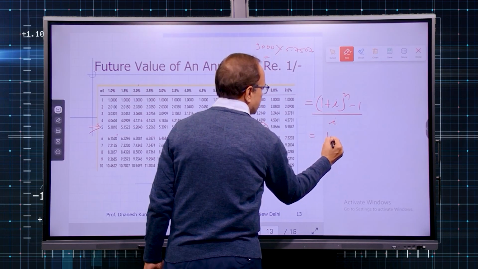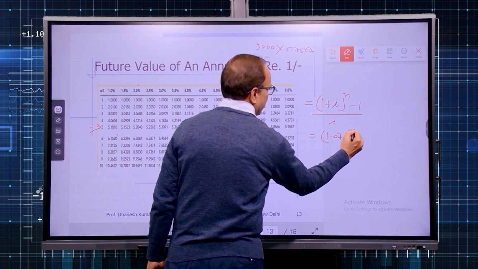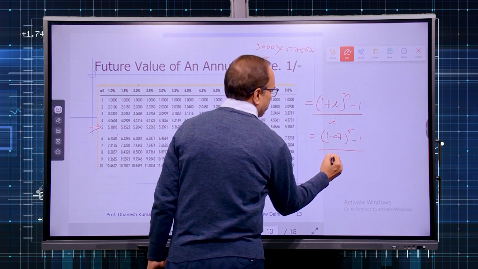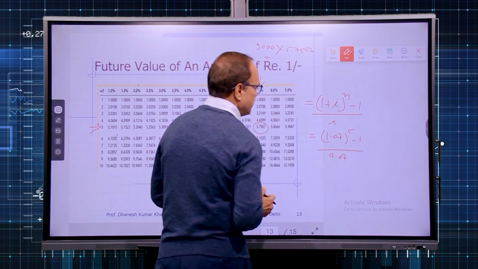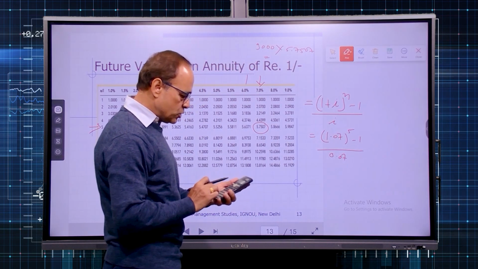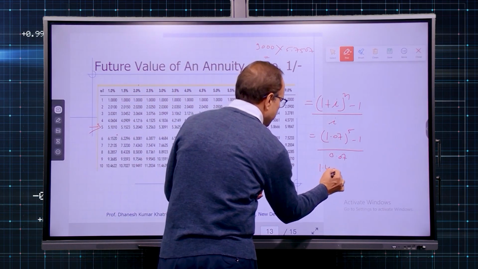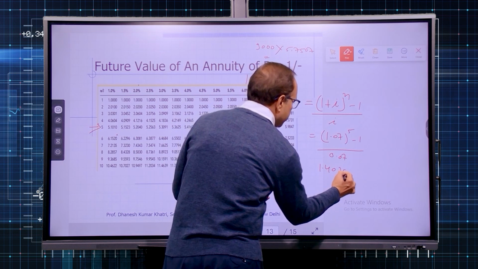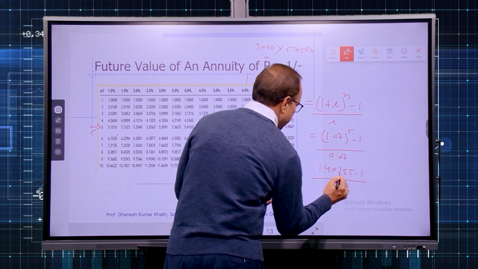The rate was 7%, so it becomes 1.07 raised to the power of 5, minus 1, upon 0.07. The precaution you will take is that 7% means 0.07. So let us solve it out. 1.07 raised to the power of 5 gets you 1.40255, minus 1, divided by 0.07.